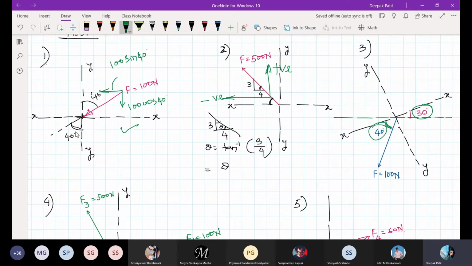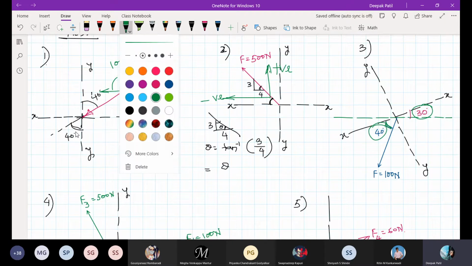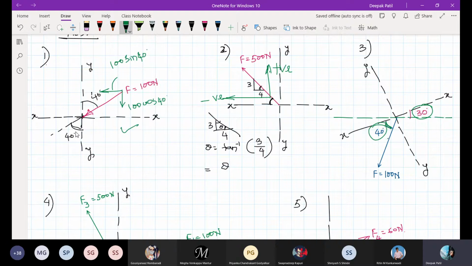So these two angles are just to distract you. The rotation of the x and y axes has nothing to do with the components, so you can still find the components. The x component will be parallel to the x axis, and the y component will be in this direction, parallel to the y axis.